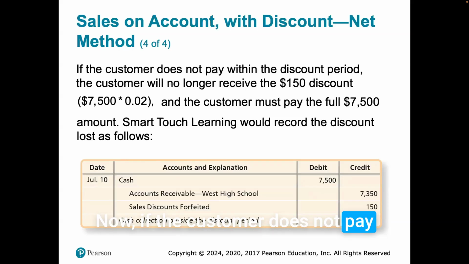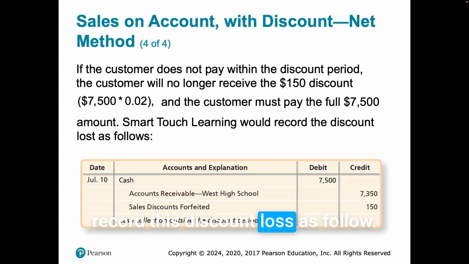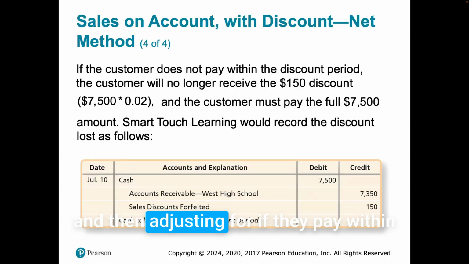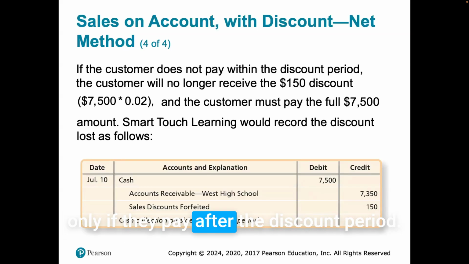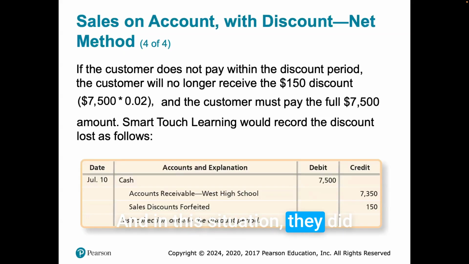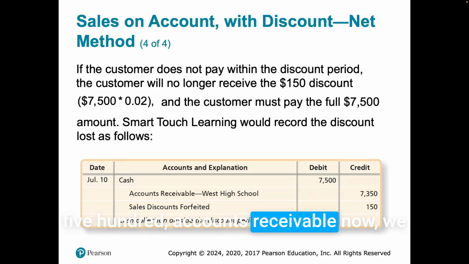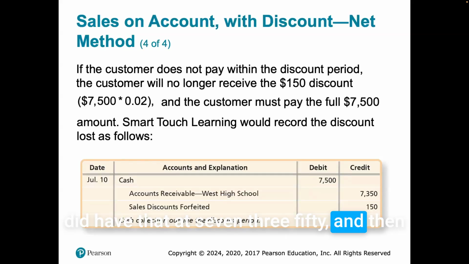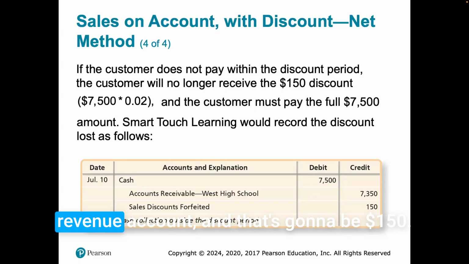Now, if the customer does not pay within the discount period, the customer no longer receives the $150 discount. The customer must pay the full $7,500 amount. Smart Touch Learning would record this discount loss as follows. So instead of recording it as expecting them to pay the $7,500 and then adjusting if they pay within the discount period, this way we are adjusting only if they pay after the discount period. And in this situation, they did pay after the discount period. So we have cash received 7,500, accounts receivable, which we had at 7,350, and then sales discount forfeited is a different account that is going to be another revenue account, and that's going to be $150.